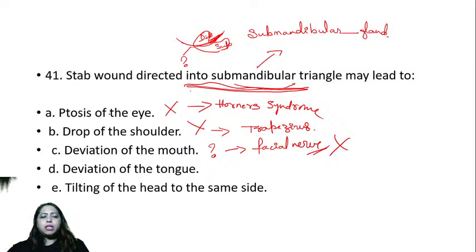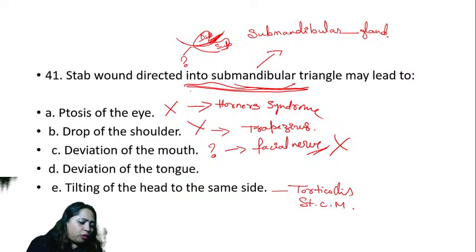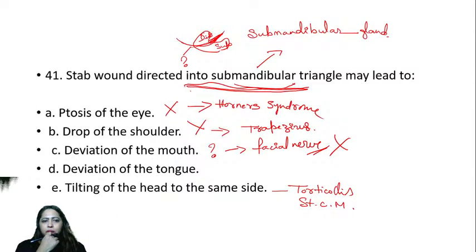Then what is the answer? Tilting of the head to the same side, that is because of sternocleidomastoid. So which one is the answer? Which one do you think is the answer? How many of you say it is facial? Pooja says facial. Why does everyone think it is facial?